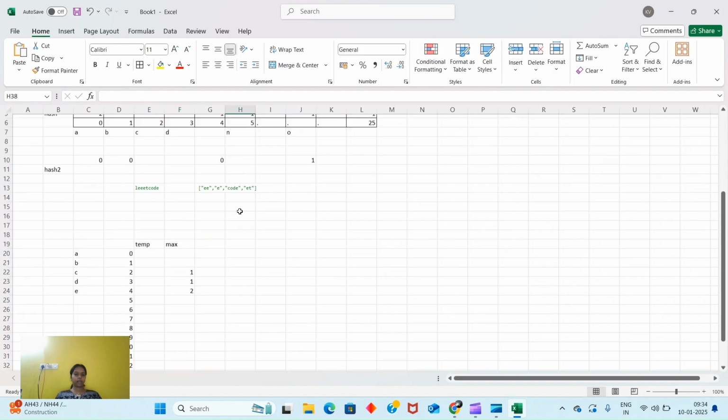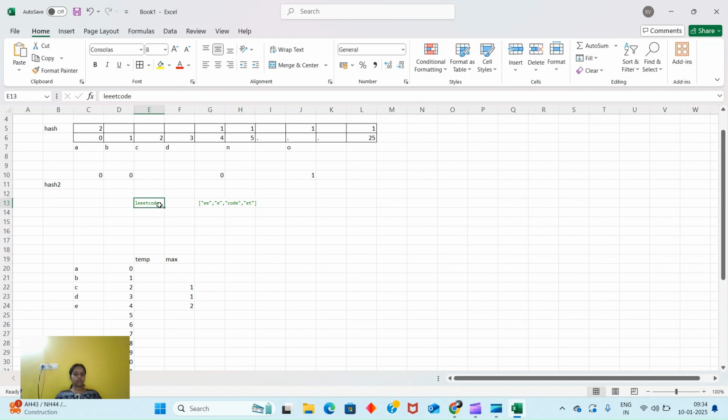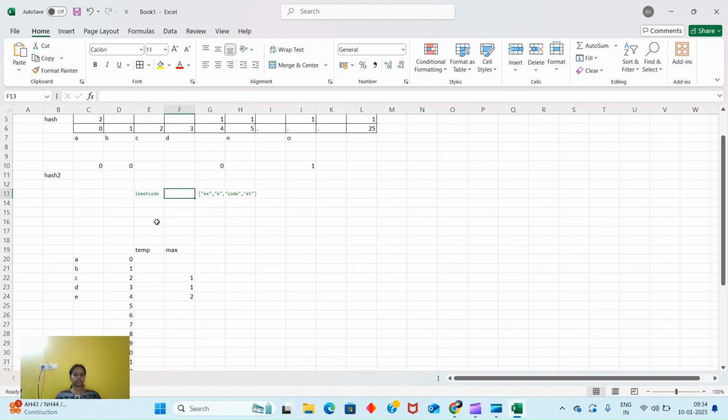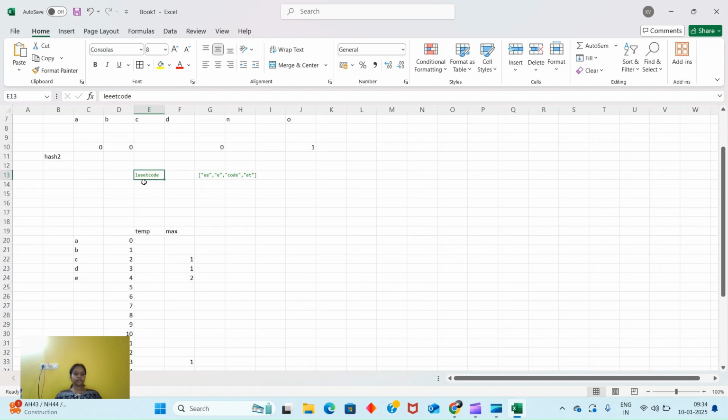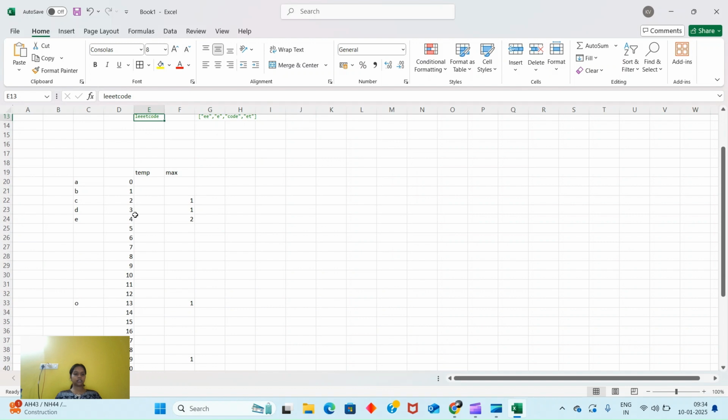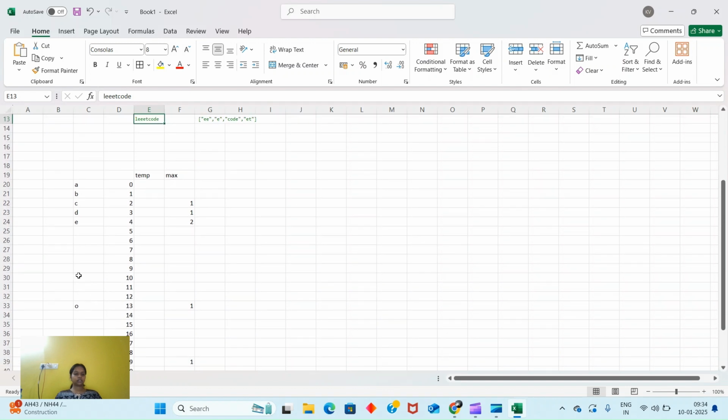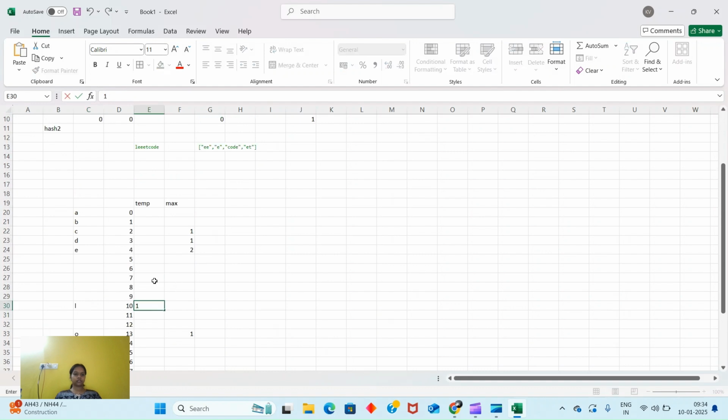Now we got our max array. Now for leetcode, our temporary, because we can have Amazon, leetcode, or any other string. For leetcode, L is there 1, so this will be 1. E is 3 times, so E will be 3.